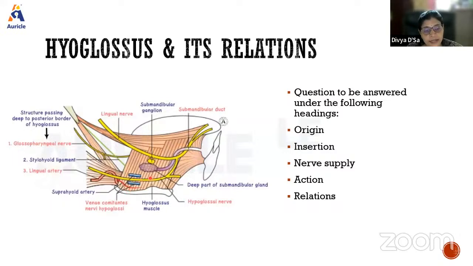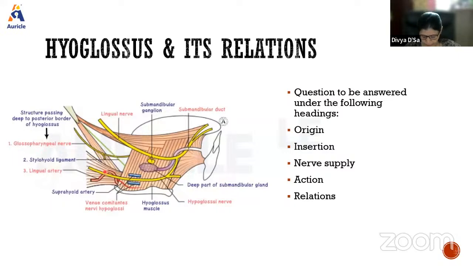In relation to the hypoglossal nerve, you will see a pair of venae comitantes. Venae comitantes means two veins running together, usually accompanying an artery, or sometimes a nerve. So they are known as venae comitantes. Now the deep structures, the structures which we are seeing deep here.